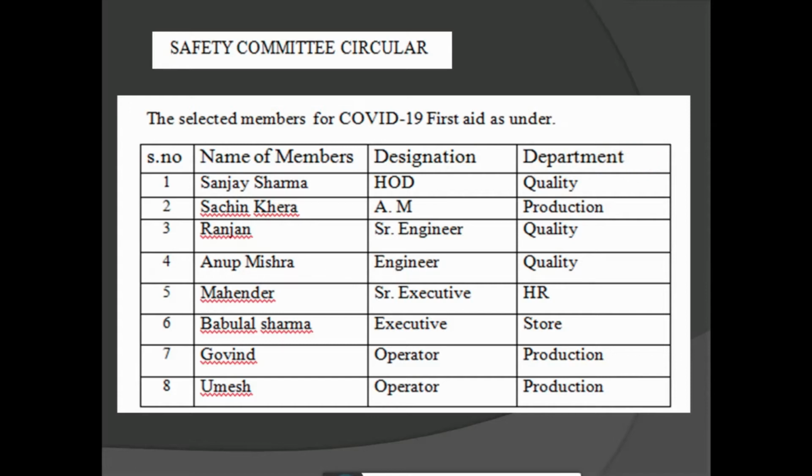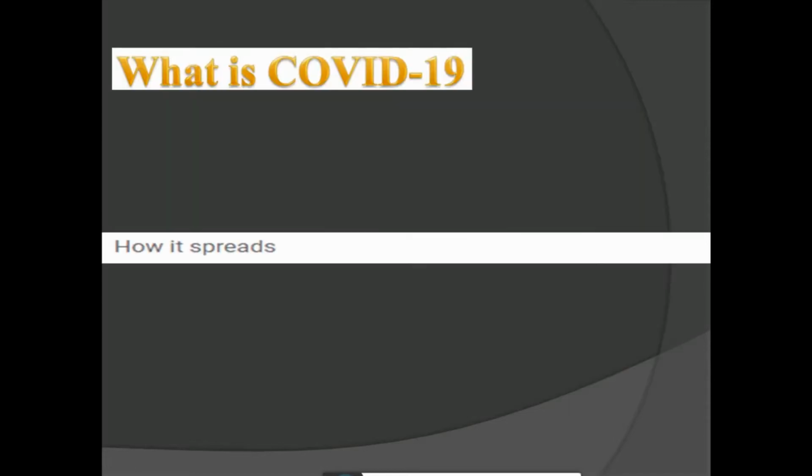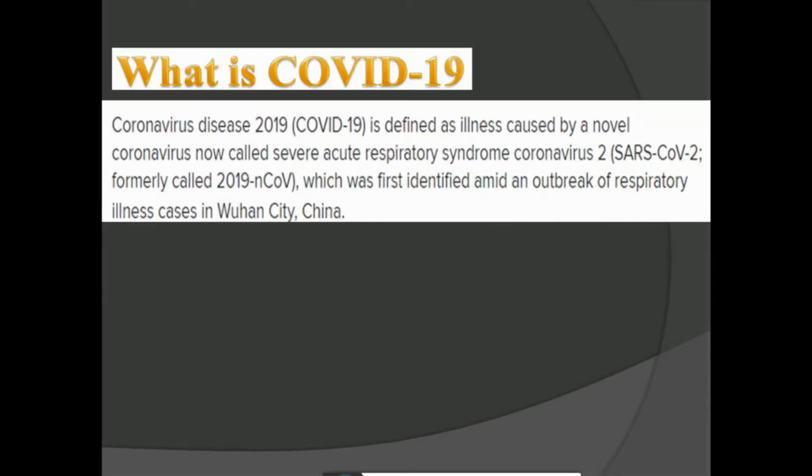Then next you have to explain what is COVID-19 and how it spreads. Coronavirus disease 2019 is defined as an illness caused by a novel coronavirus, now called severe acute respiratory syndrome coronavirus 2, formerly known as COVID-19, which was first identified amid an outbreak of respiratory illness cases in Wuhan city, China.